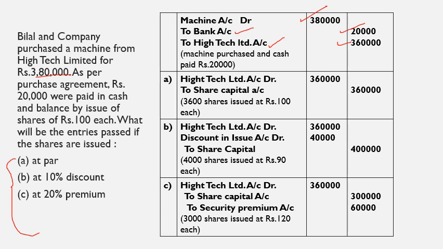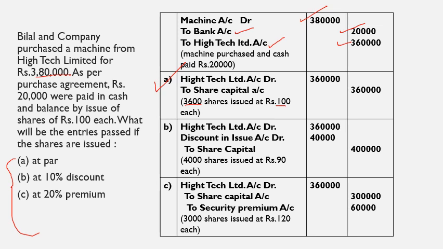For this 3,60,000, the company is planning to issue shares. When the shares are issued at par, the first case, Hightech Limited account debited to share capital. Now we are issuing 3,600 shares at rupees 100 each. There is no difficulty because the shares are worth rupees 100 and they have to issue 3,600 shares. They can settle their liability.